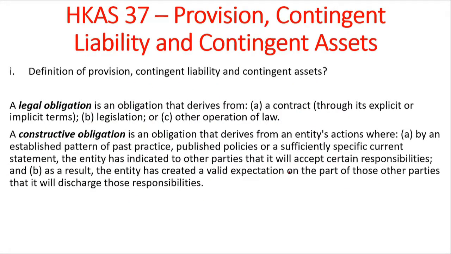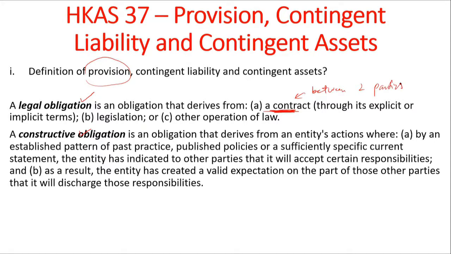So let's look at the difference between a legal obligation and a constructive obligation. Again, we are within the scope of provision here, but we are looking at the difference between a legal obligation and a constructive obligation. A legal obligation will come from a contract, let's say between two parties. For example, there's a contract between a buyer and a seller.